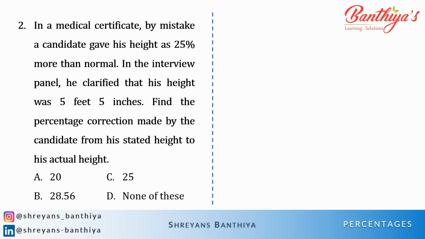Find the percentage correction made by the candidate from his stated height to his actual height. Now, the language of this question is very complex and deliberately they have put in the original height of 5 feet 5 inches as well to misguide us. But when you logically think, if A is this percent more than B, then B is less than that by how much is the basic question here if you simplify it. And we already know this formula. In fact, by now you must have already learned that if it's 25% more, then it's 20% less. So let's see the solution.